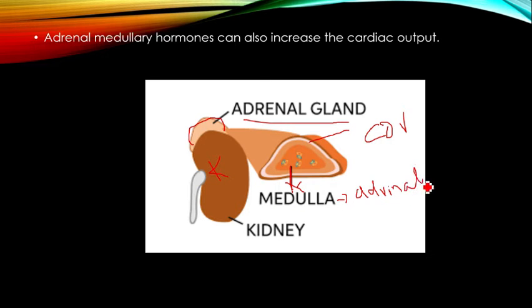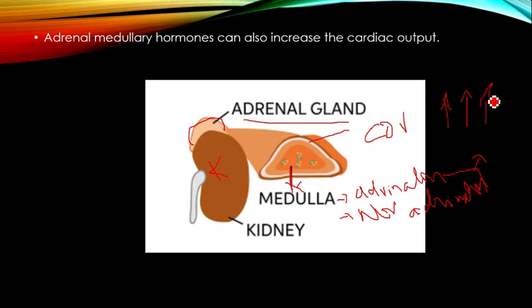These are adrenaline and noradrenaline. Adrenaline is also called epinephrine, and noradrenaline is also called norepinephrine. When adrenaline and noradrenaline are released into the blood, we can see an increase of heartbeat. When the heartbeat is increased, the blood flow to the body parts also increases. Hence, we can see an increase of cardiac activity also.